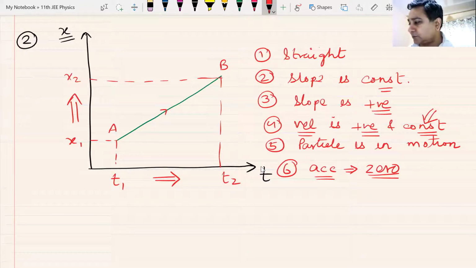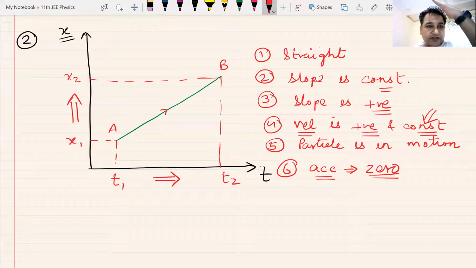Am I clear? Am I clear with everyone? Can I have some raised hands? Show of strength from everyone that we have understood this, sir. Velocity is constant, slope is constant, so acceleration has to be 0.